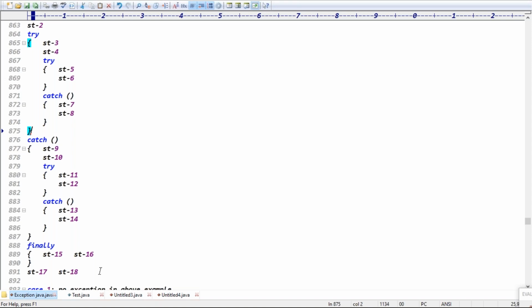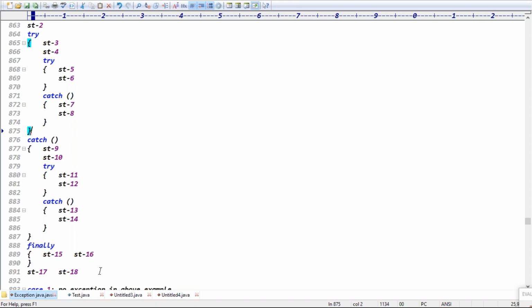Nested try-catch blocks are there. 1, 2, and 9, 10, 11, 12, 13, 14, 15, 16, 17, 18. Why 13, 14? Sorry, it is there in 11, catch 12. Inside 12, that catch block. 15, 16, 17, 18. Exception is in statement 3, catch is matched. What do I put now?